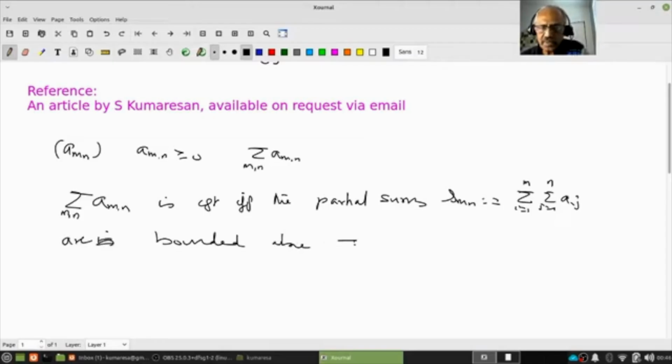That means there exists C positive so that S_mn is less than or equal to C for all m and n.